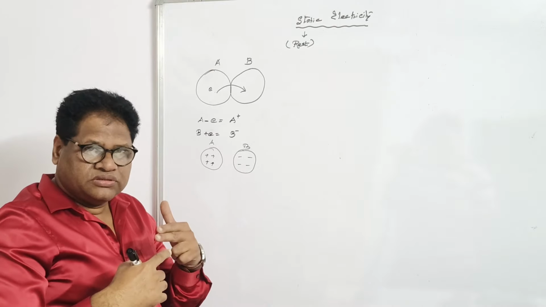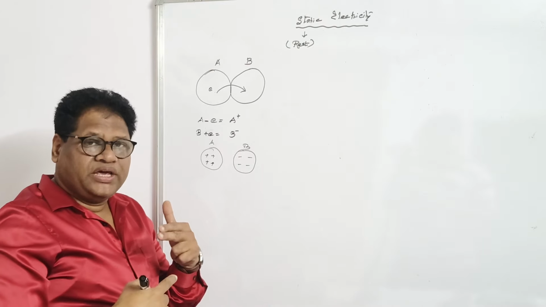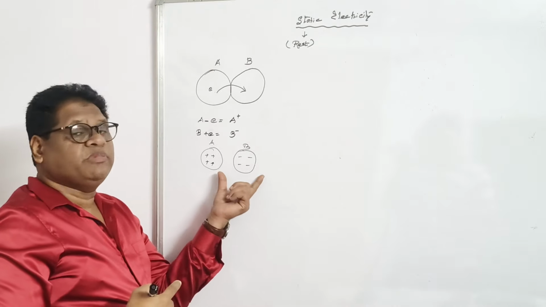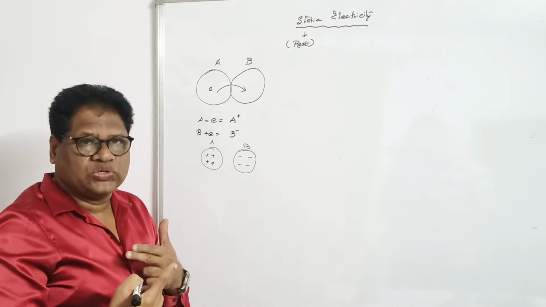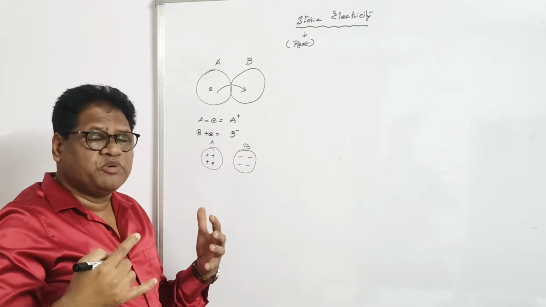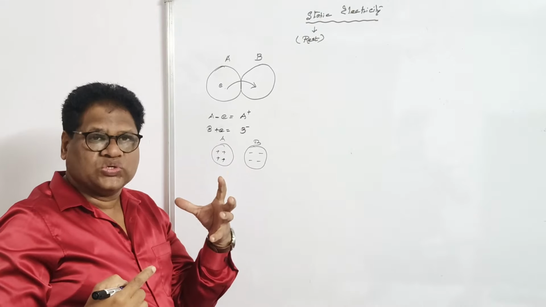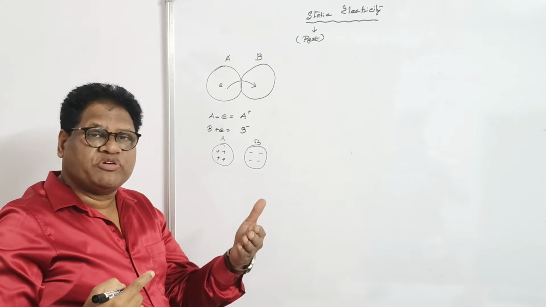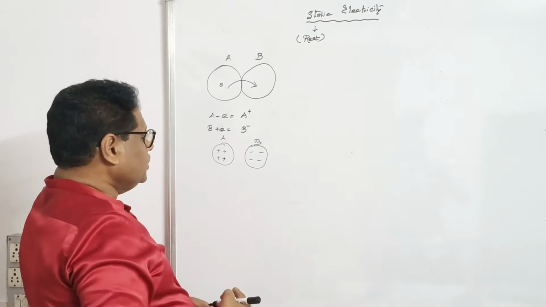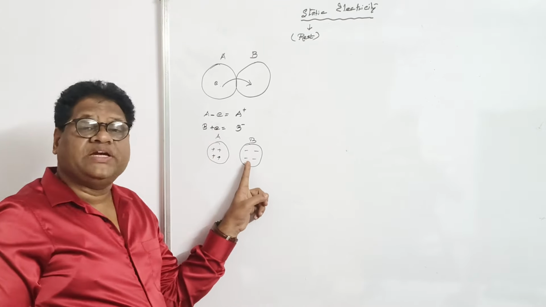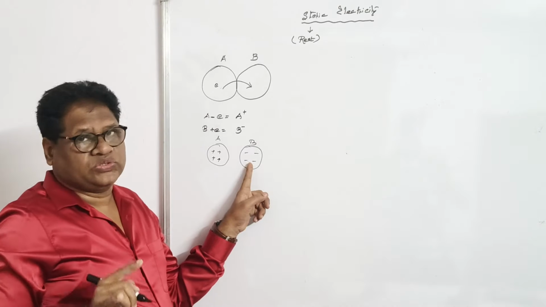The charge acquired by A is due to loss of electrons, and the charge acquired by B is due to gain of electrons. So who is responsible for electrification of these two bodies? The electrons, in the last orbit of an atom. Positive electrification is due to loss of electrons, negative electrification is due to gain of electrons.